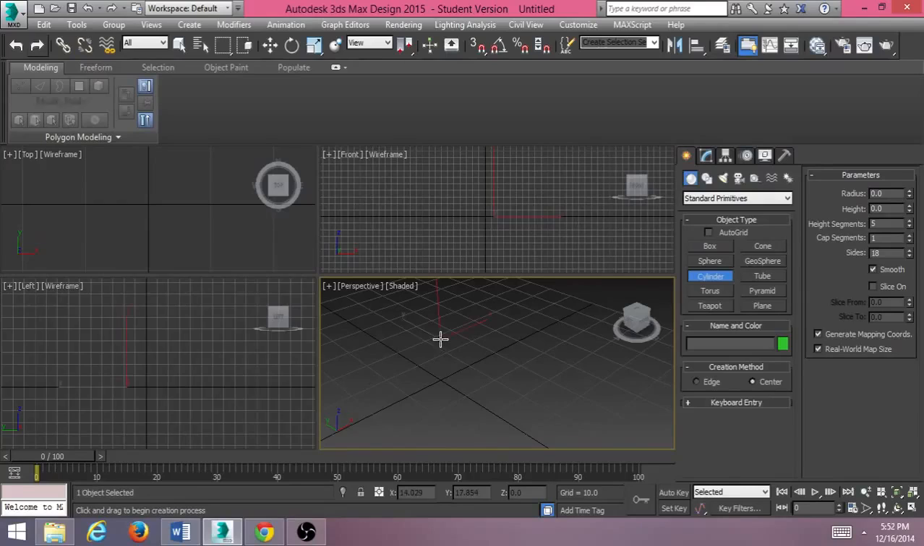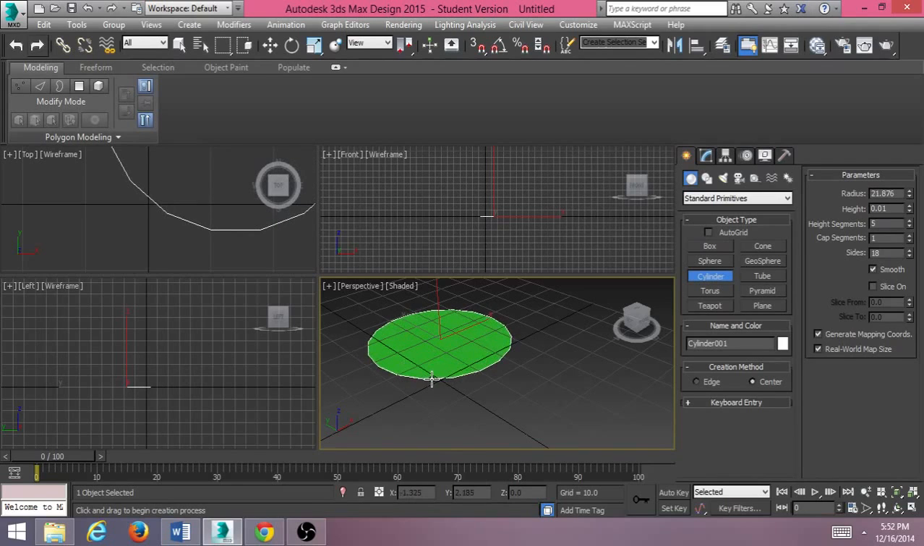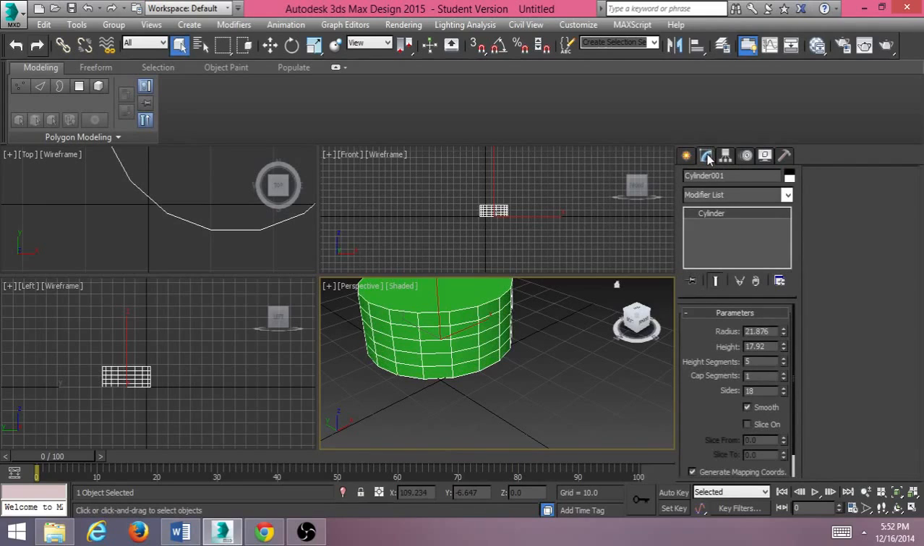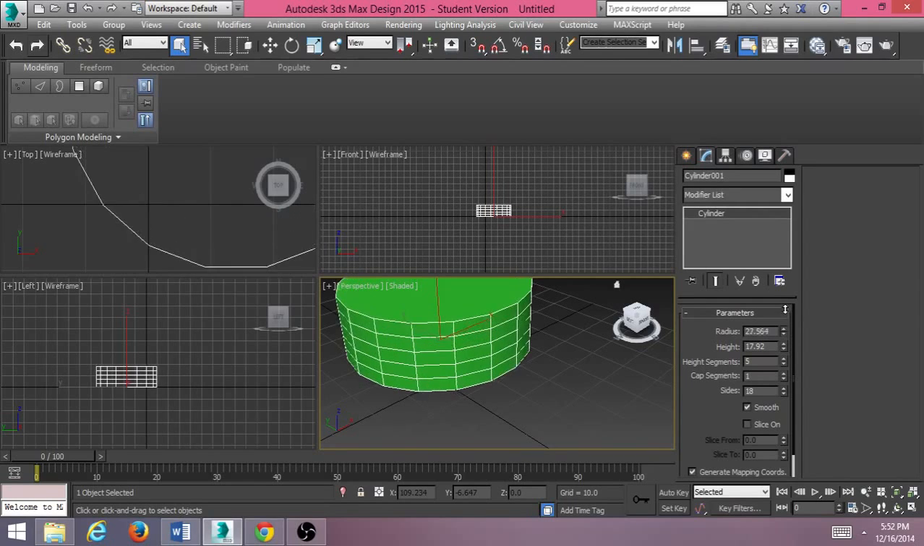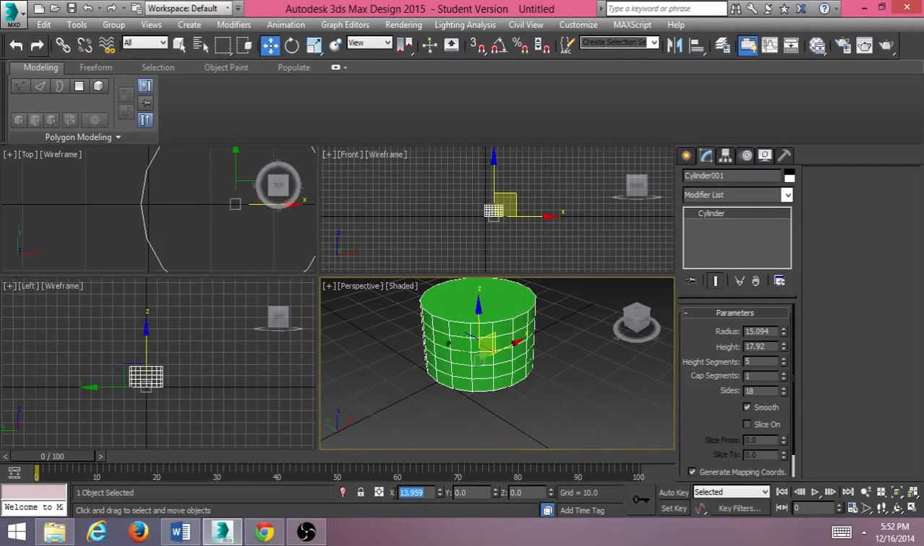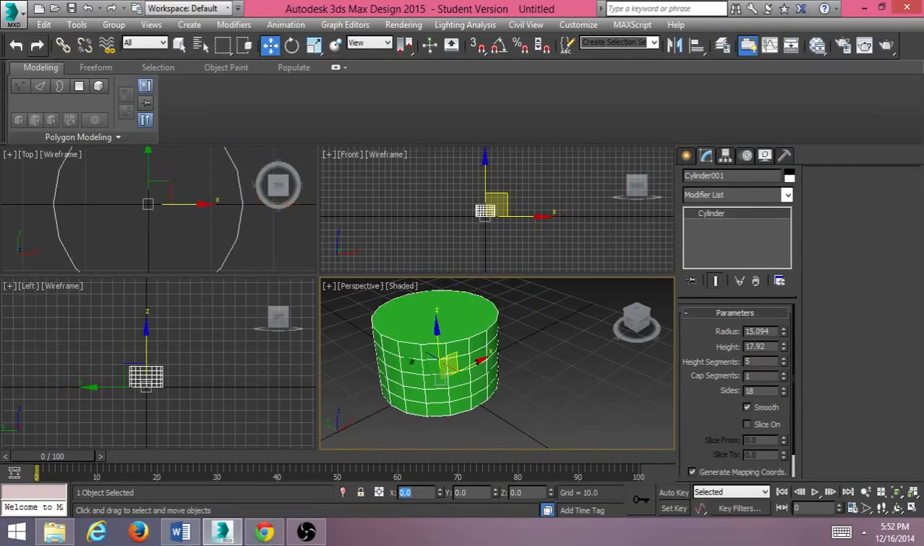So I start with this cylinder, create the shape, go over here to your modify selection. At this point you can change the radius if you want. I'm going to click the select and move tool, and I'm just going to move the object to the X and Y axis. Okay.